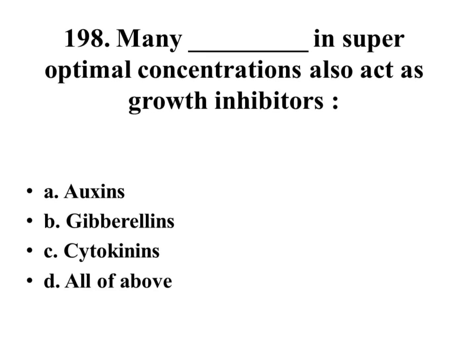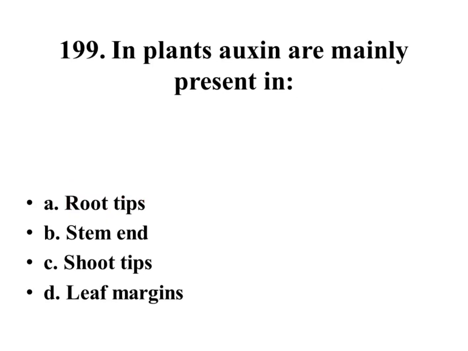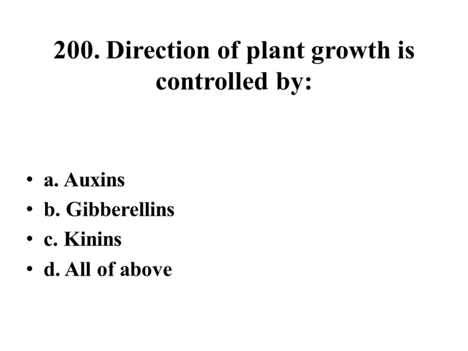Many in superoptimal concentrations also act as growth inhibitors: auxins, gibberellins, cytokinins, all of above. Right answer is auxins. In plants, auxins are mainly present in root tips, stem end, shoot tips, leaf margins. Right answer is shoot tips. Directions of plant growth are controlled by auxins, gibberellins, quinins, all of above. Right answer is auxins.